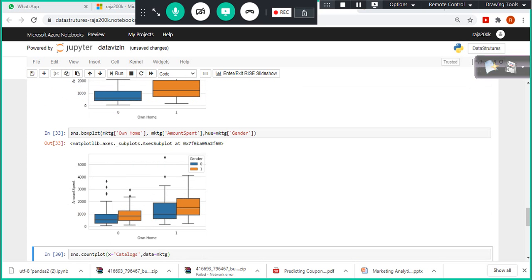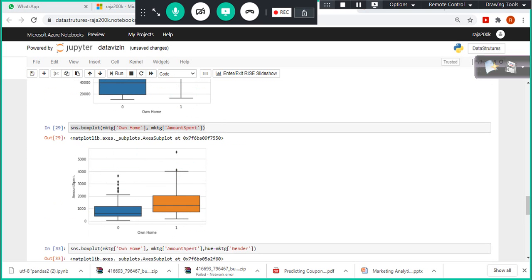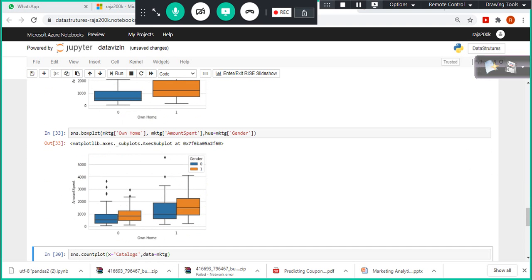So what kind of insight? Now I could understand that, compared to female, male owner spend is more. So I narrowed down my analysis, and when I narrowed it down, I got a new insight. It's very interesting. Initially I thought all the owners spend more, but within the owner category, only the male owners are spending more, while female owners' spend is somewhat closer to the non-owners.